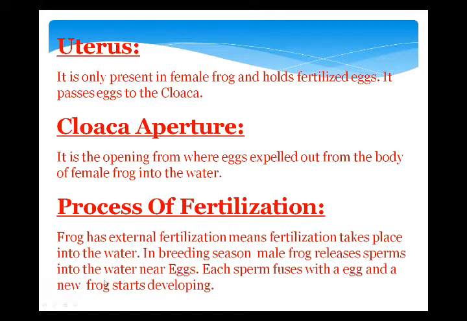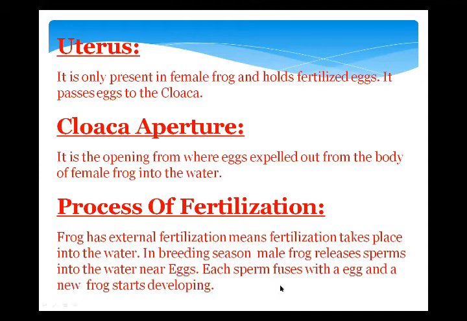The new frog starts developing in the water in a spherical covering. First the tadpole forms, which survives in the water. After that, the adult, the whole life cycle of the frog starts.